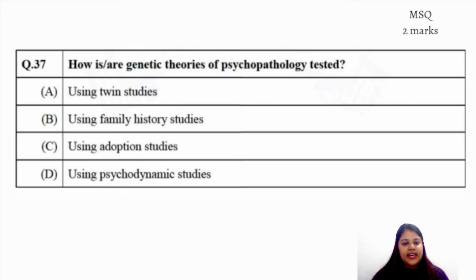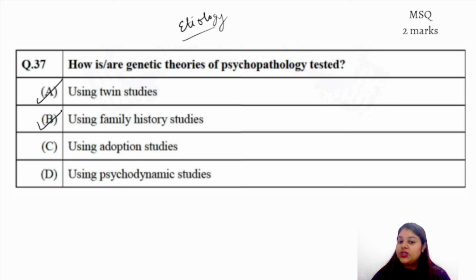Moving ahead to question number 37. Very easy, simple question. You must have been studying the etiology of particular disorders, abnormal behavior, mental health disorders. So we use twin studies to see if there is a genetic cause to that.